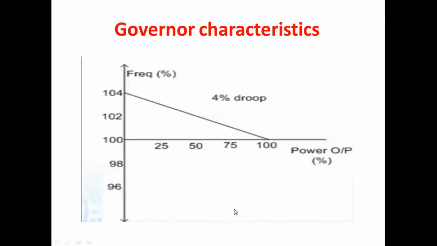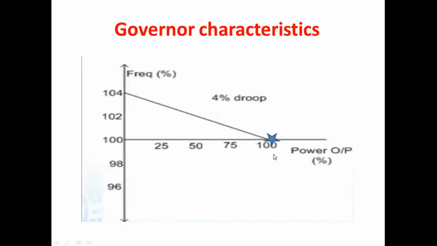It means we are maintaining constant frequency as well as a perfect power balance. So for a perfect 100% of power output operating at 100% of frequency, which means 50 Hertz, and maximum power, we have a power balance. This is the steady state operating point.